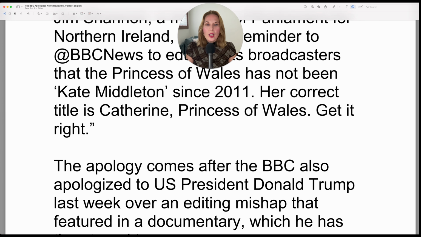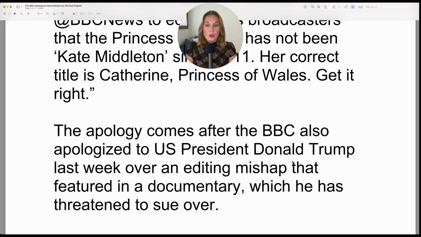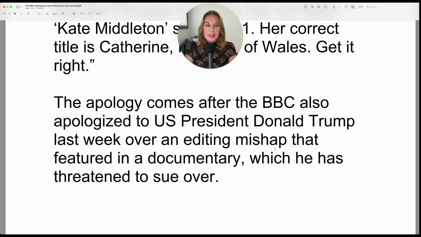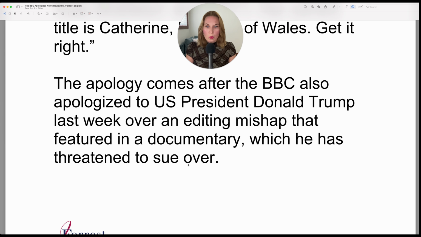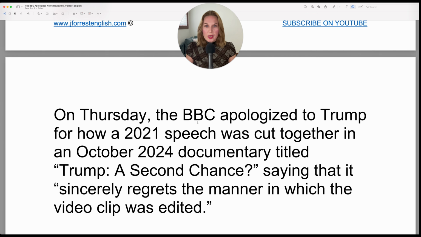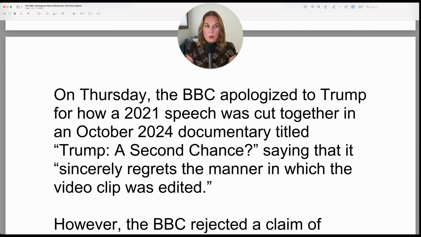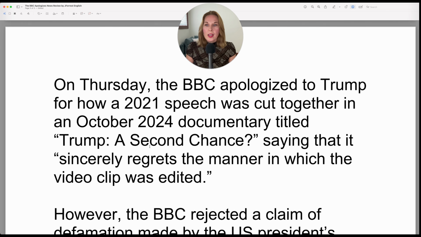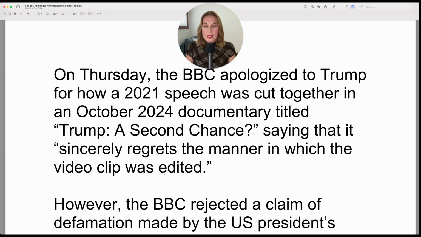The apology comes after the BBC also apologized to U.S. President Donald Trump last week over an editing mishap that featured in a documentary, which he has threatened to sue over. On Thursday, the BBC apologized to Trump for how a 2021 speech was cut together in an October 2024 documentary titled Trump, A Second Chance, saying that it sincerely regrets the manner in which the video clip was edited.